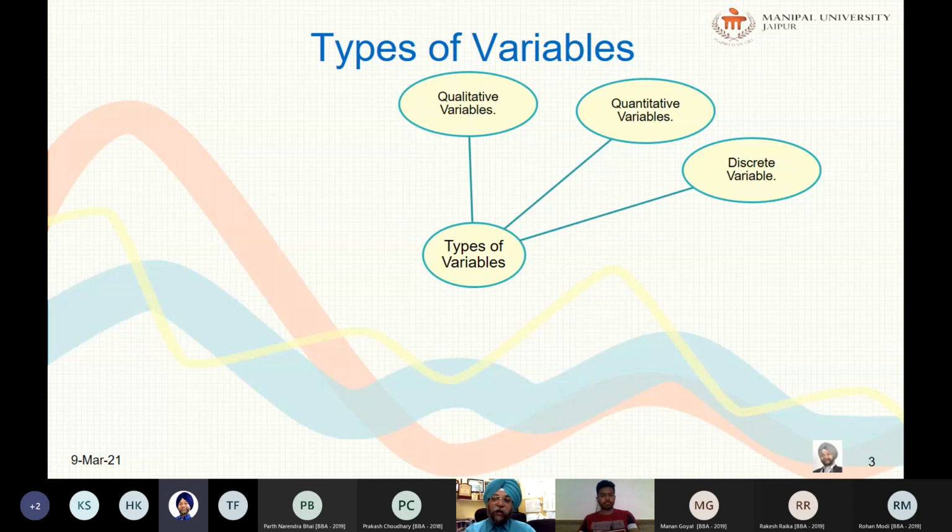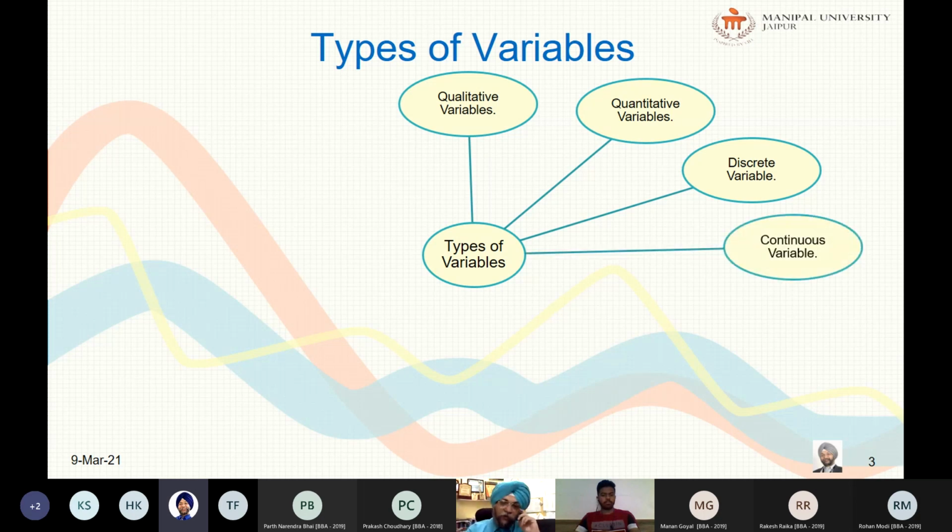No matter how close the observations might be, if the instrument is able to measure it, then you can say it falls between the two values. Then it is called a continuous variable. So a continuous variable generally results from a measurement and can assume countless values in the specified range. Okay, so this is called continuous variable.